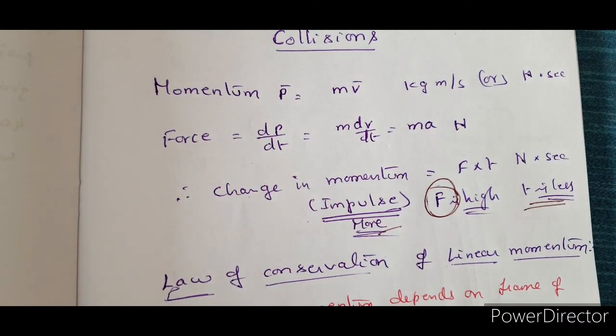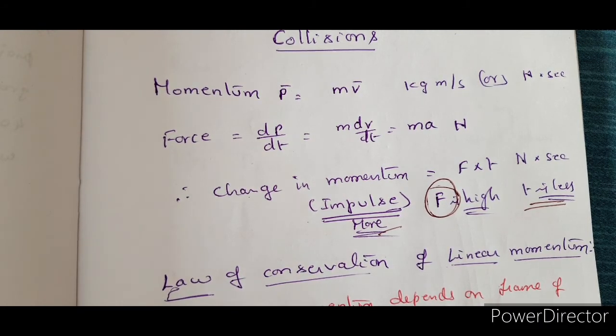So if the force applied on a body is very high in a very short time, then the impulse is very, very high. This is where you will be studying in the theory part why a cricket player who is trying to catch a ball will push his hands backwards. It is to reduce the effect of impulse, right?